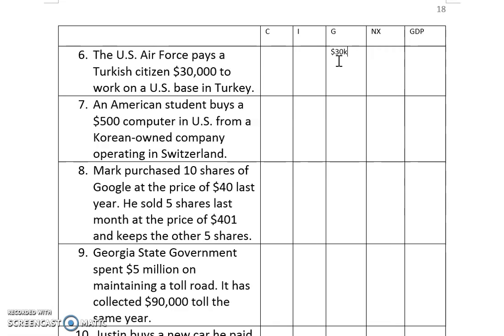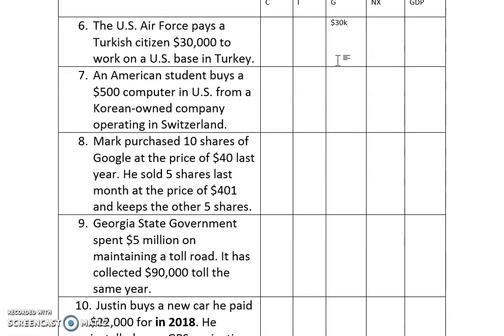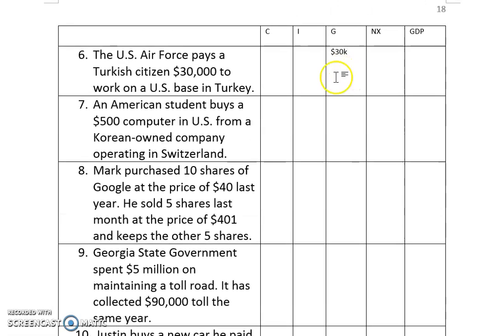Well, is GDP increased by 30K then? Take a look. That is a Turkish citizen, and that US base is in Turkey. So this is actually an import service. It's not made inside the United States. That's why we have to minus 30K in there.